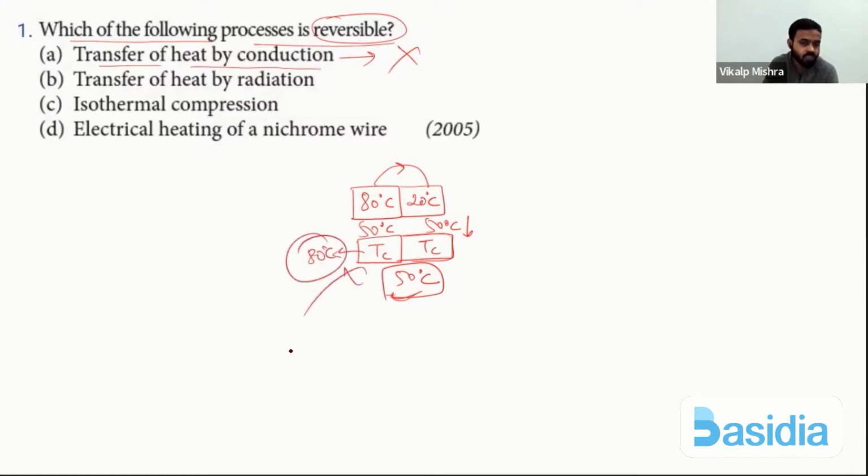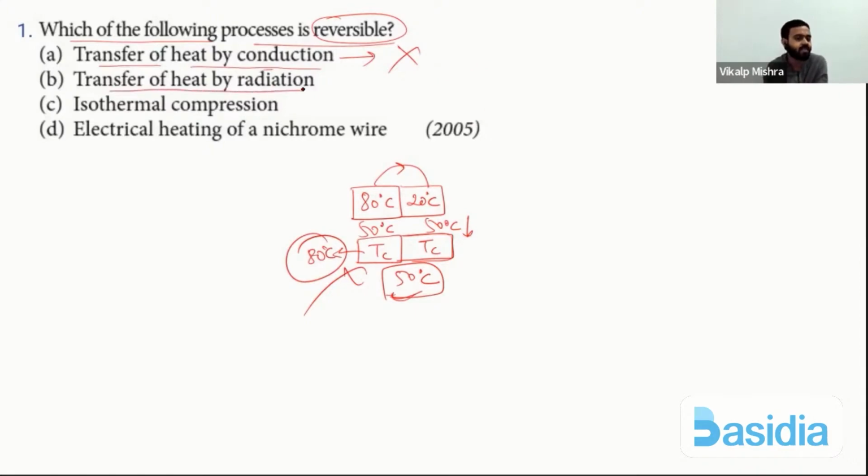Is it possible? No. It is not possible. So transfer of heat by conduction is not reversible. Whatever heat the 80 degrees Celsius body gave to the 20 degrees Celsius body cannot be retrieved back. So it is not reversible.